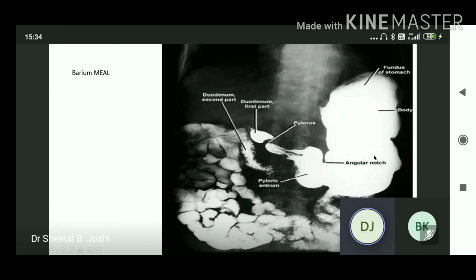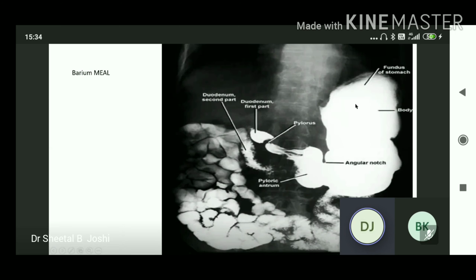Then it passes into the pyloric antrum of the stomach. Here, at the junction of the body of the stomach and the pyloric antrum, is the angular notch. Here the lesser omentum increases abruptly, which is called the incisura angularis. They will all ask you this in examination, the angular notch. It is important for your examination.